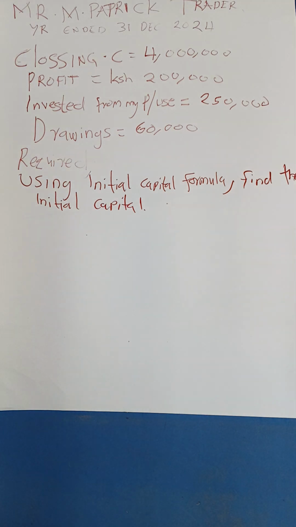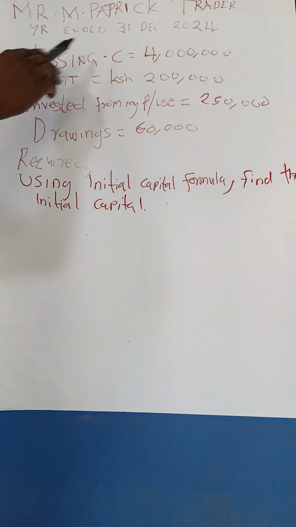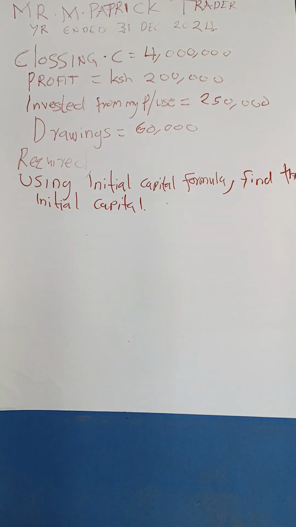Initial capital, we said, is the amount of money that is invested in the business at the start of the business, or at the start of the trading period. So we want to find the initial capital at the start of 1st January 2024, because the trading period ended at 31st December 2024. This information has been extracted from my books of accounts for the year 2024. So I had to determine the amount of capital I started this business with.